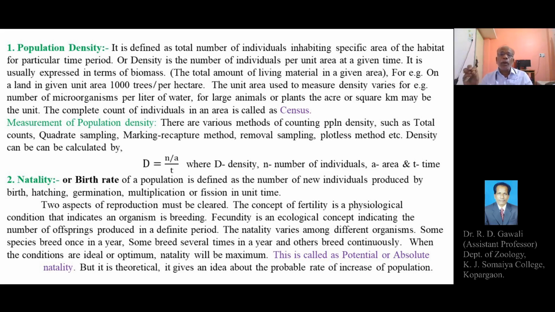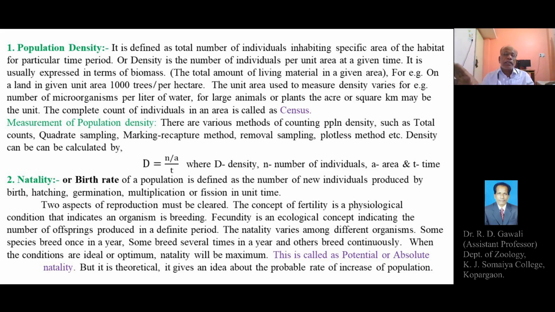So, with the help of potential or absolute natality, we can say that a particular maximum number of individuals can be produced by a particular species or by a particular population in a year or in a definite period. That is potential or absolute natality.